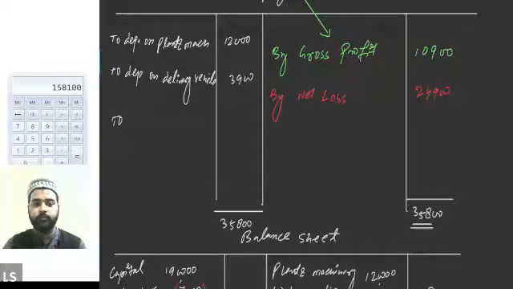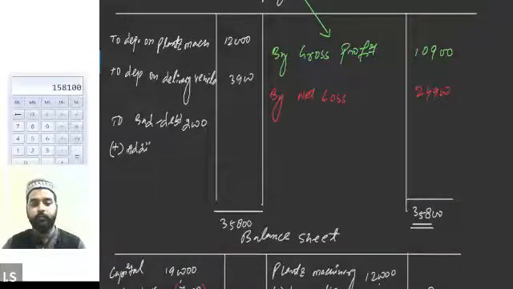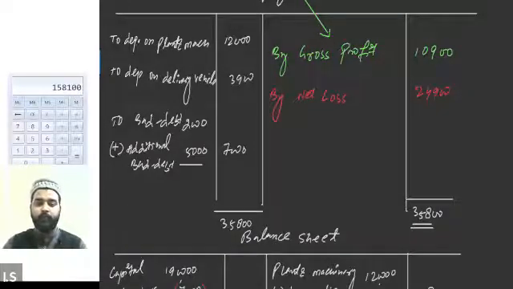We will be writing it this way. Bad debt is already charged 2000, but there is additional bad debt of rupees 5000, which will be further added. So we will write down the final value in the final column, 7000. This is how we will be treating it, number one, in the profit and loss account.